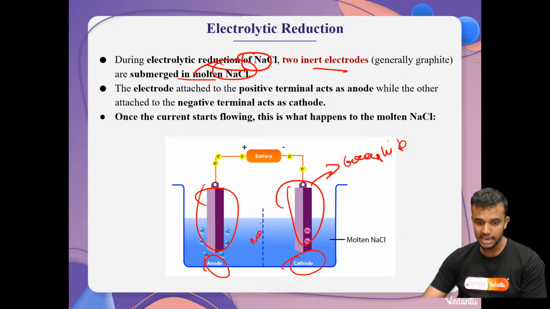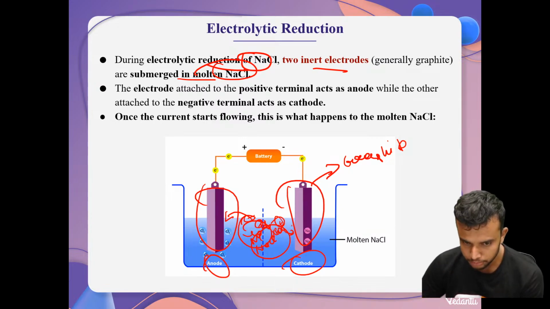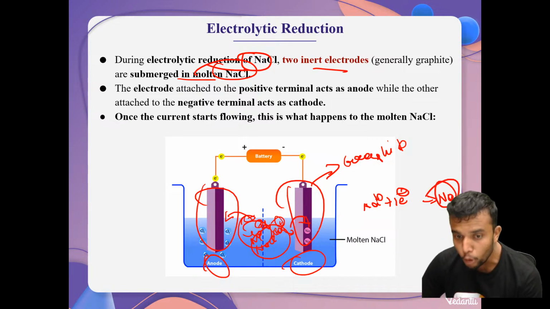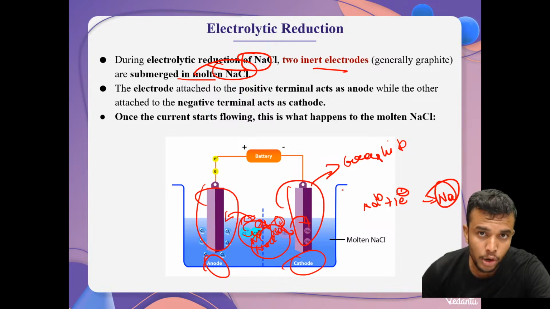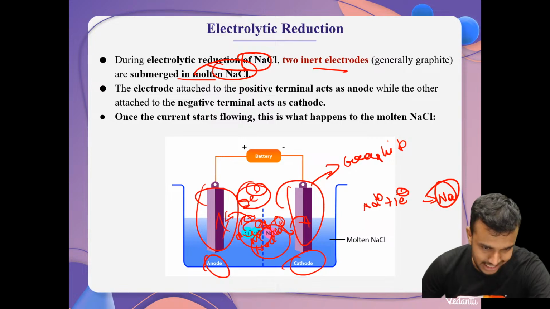What happens in the molten state? The sodium chloride dissociates; Na+ and Cl- are formed. The chloride is always attracted towards the anode. Why, sir? Because it has a negative charge, it moves towards the anode, and sodium has a positive charge, so it moves towards the cathode. At the cathode, Na+ gains one electron and forms sodium. Pure sodium metal is deposited at the cathode electrode, and chloride donates 1 electron each and liberates chlorine gas at the anode.